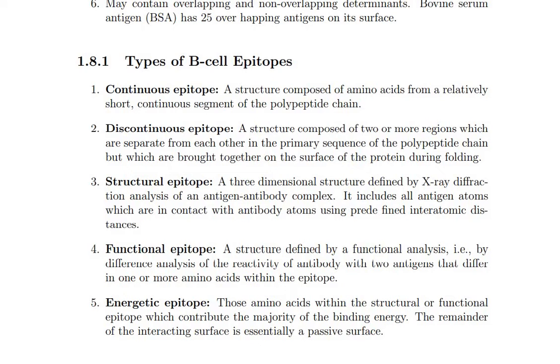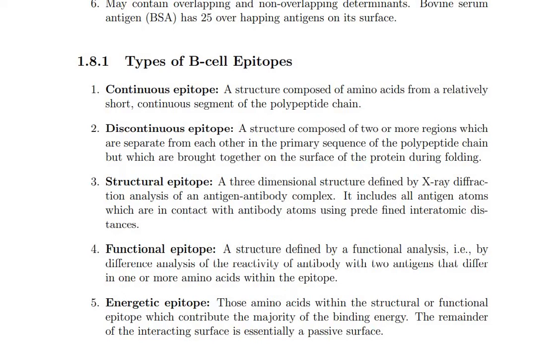One is the continuous epitopes. Continuous epitopes means a structure composed of amino acids from a relatively short and continuous segment of the polypeptide chain. In one polypeptide chain, recognizing a continuous antigen is called a continuous epitope. Discontinuous epitopes are structures composed of two or more regions, meaning two or more regions of the polypeptide chain. That is called the discontinuous epitope. They are brought to the surface of the protein during folding, so identifying discontinuous epitopes is a bit difficult when the amino acid structure is in folded form.